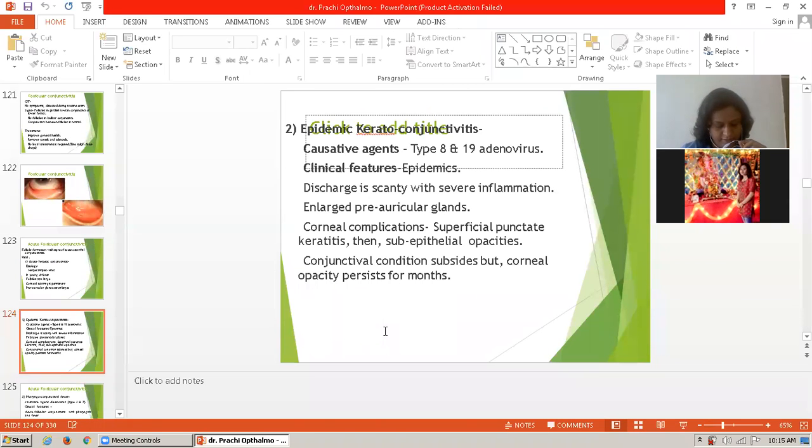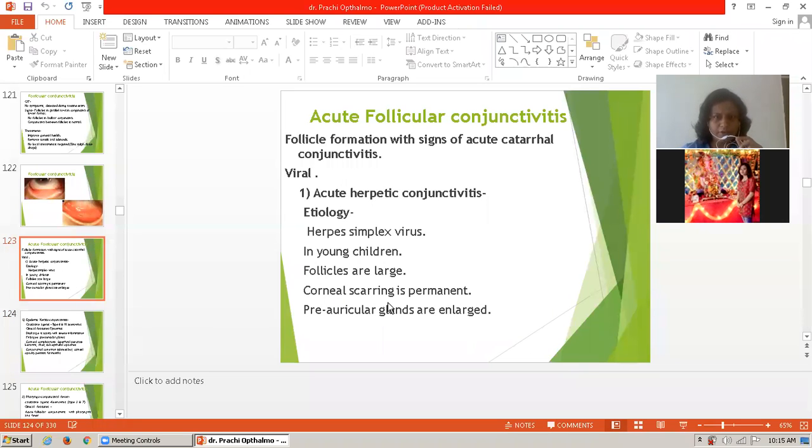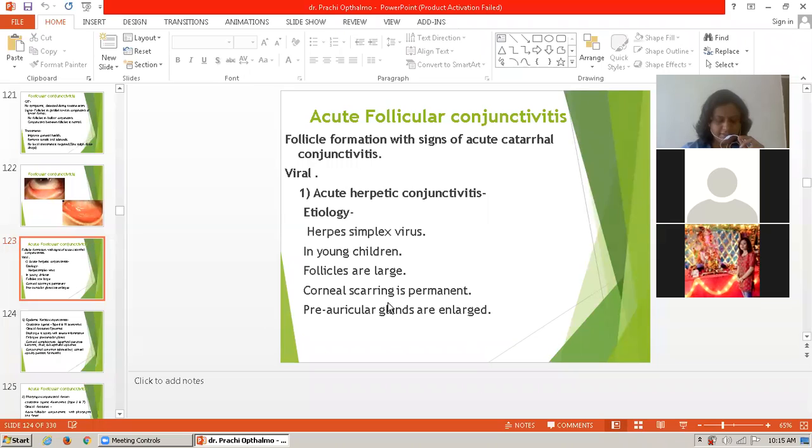In acute herpetic conjunctivitis, there is always a tendency toward corneal involvement in acute follicular conjunctivitis. So the typical lesion is most of the time a keratoconjunctivitis. Then inclusion conjunctivitis: the causative agent is chlamydia.